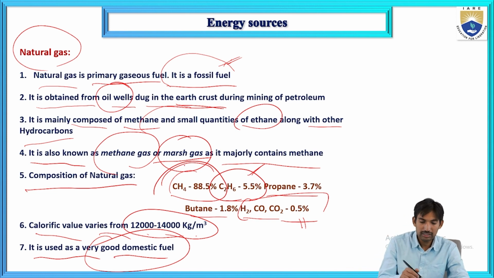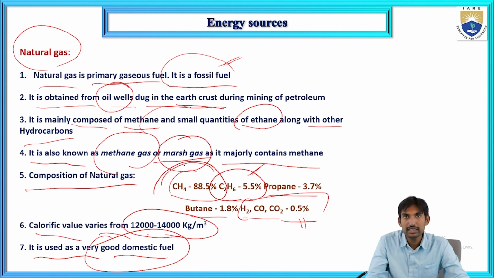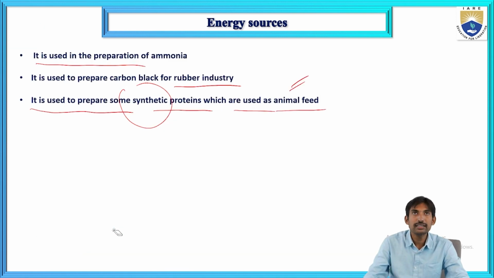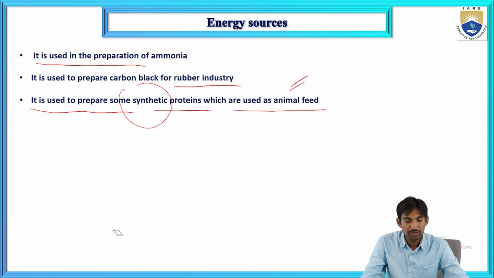It mainly contains methane, that is 88.5% of methane, and other hydrocarbons present in small quantities. The calorific value varies from 12,000 to 14,000 kilogram per meter cube. This is the calorific value of the natural gas, and it is used as a good domestic fuel. These are the applications of the natural gas. Natural gas is an example for the primary fuel.